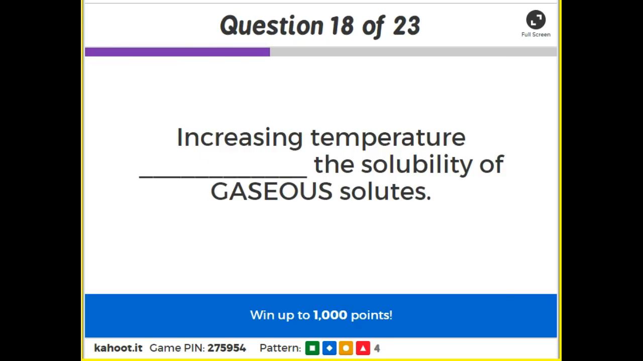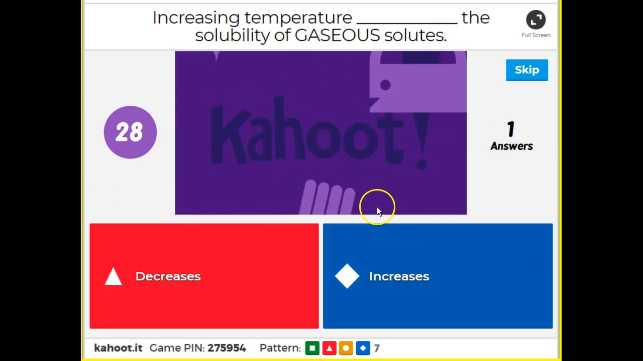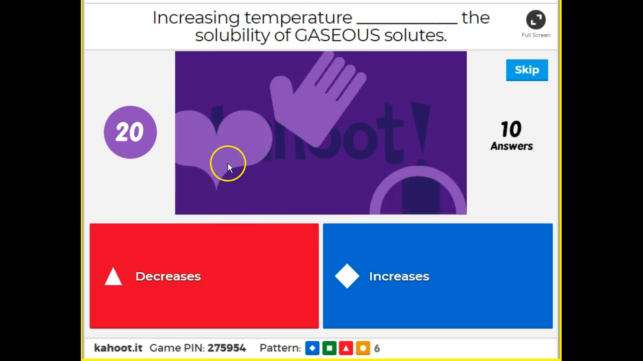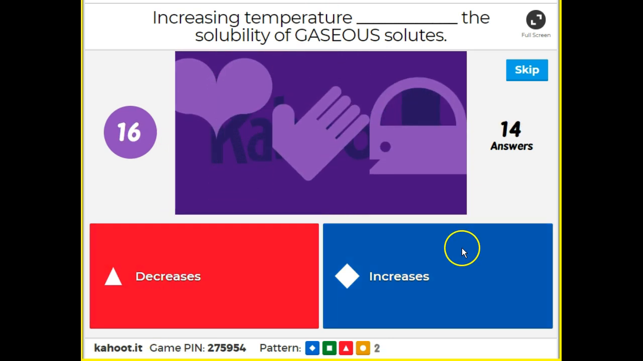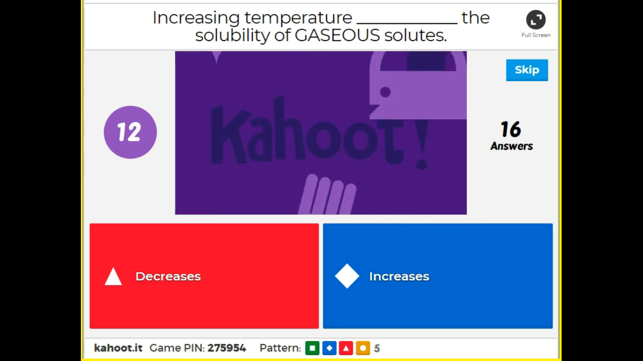Increasing temperature blank the solubility of gaseous solutes. All right, so now we're thinking about gaseous solutes like carbon dioxide in soda. Think about hot soda is going to have more or less carbon dioxide in it. Does solubility decrease, less carbon dioxide, or increase, more carbon dioxide? Think about hot soda, which is disgusting to think about.